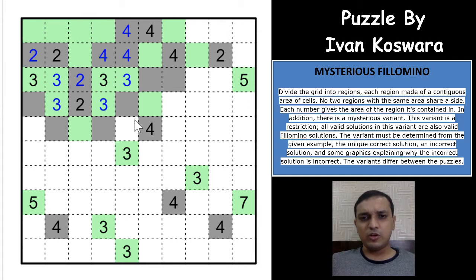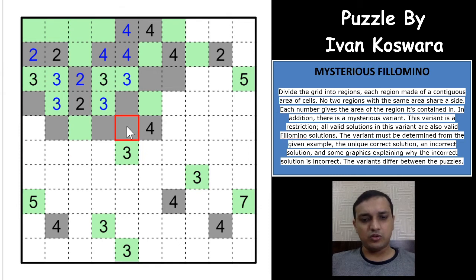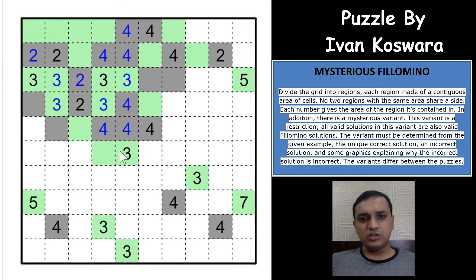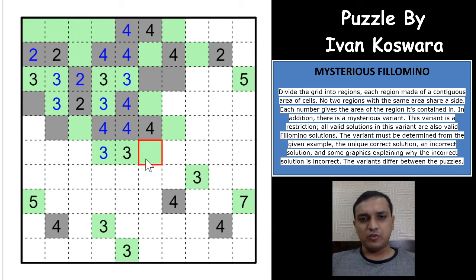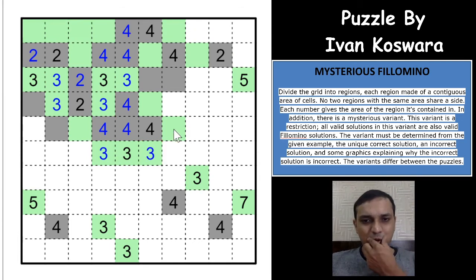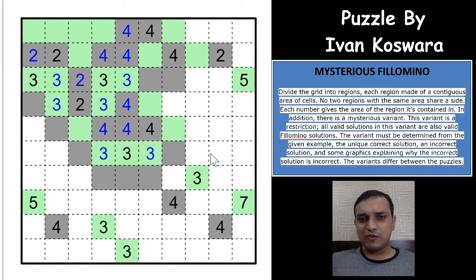So this would have to be odd, this would have to be even, because a gray cell is an even number and it has to extend to make an even number of cells in that region. So the 4 is also fulfilled now. So these 3 and these 2 cells would have to be odd, and 3 is also fulfilled now. Excellent, superb. So 3 is also fulfilled, so all the other cells would have to be even now. So gray cells are even and green cells are odd.